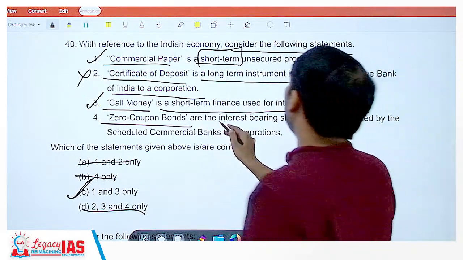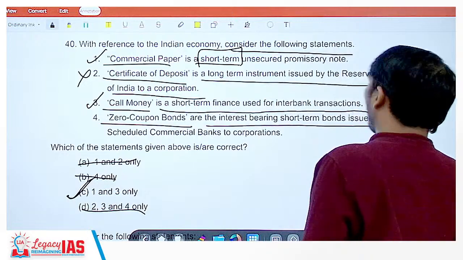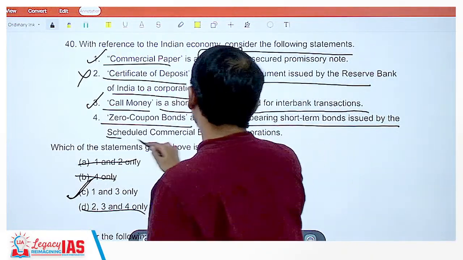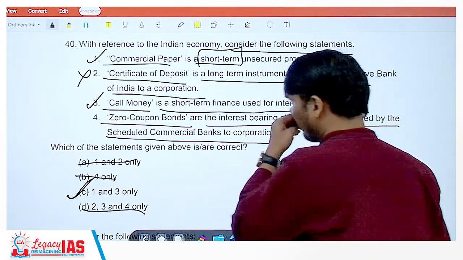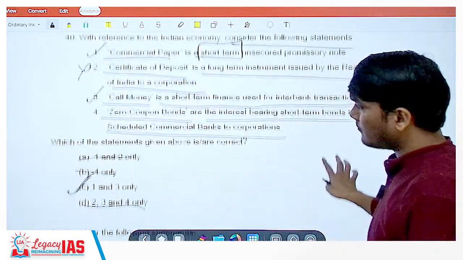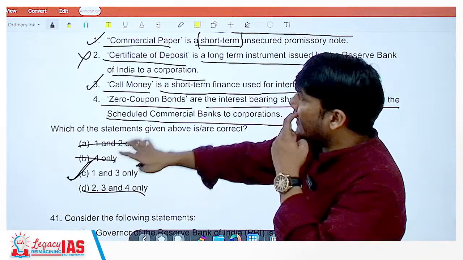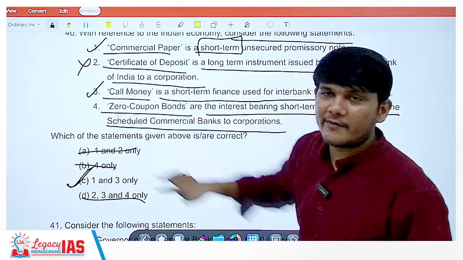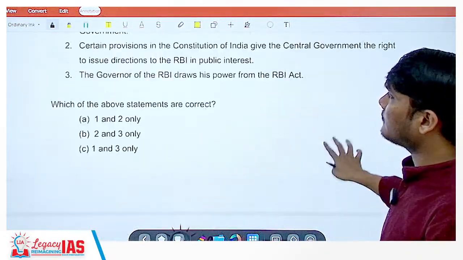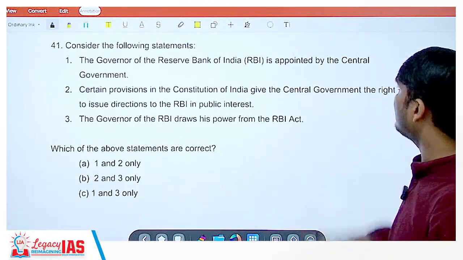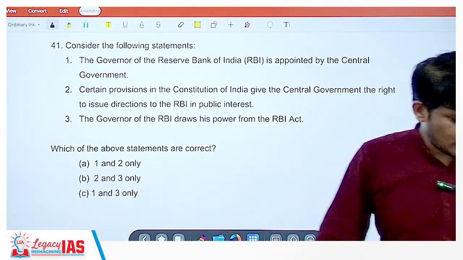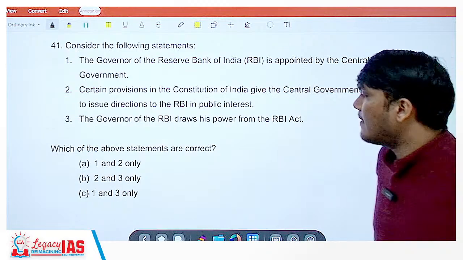Zero coupon bonds are the interest bearing short term bonds issued by the scheduled commercial banks to the corporations. No, that's not the case. And anyhow, we got our answer the moment we eliminated statement 2 and knew that statement 3 is right. Very well. Now let's move on to question number 41.